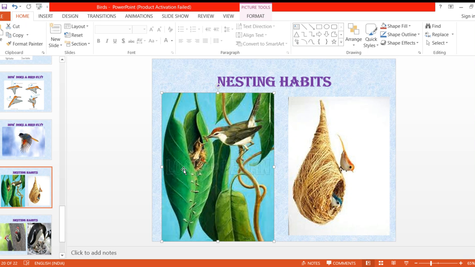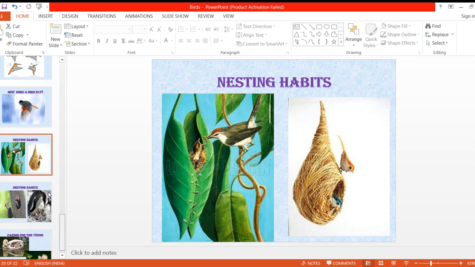Now different types of birds make different types of nests. The nests are very important for various reasons. Nests are of different kinds. Some of them are discussed below. Now on page number 40 you can see different types of nests. So I have shown you two of them over here.